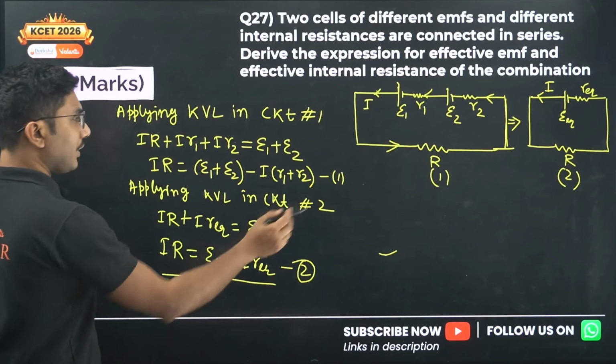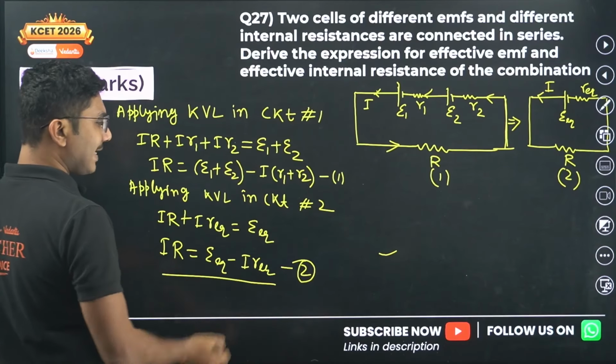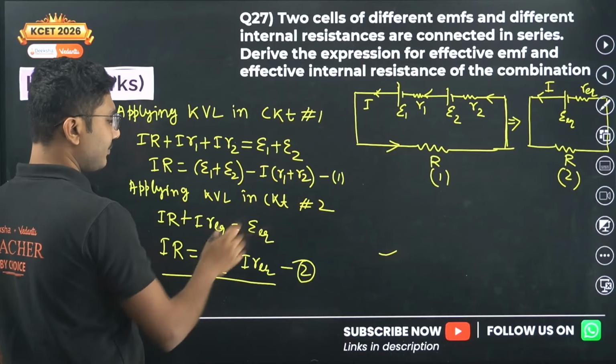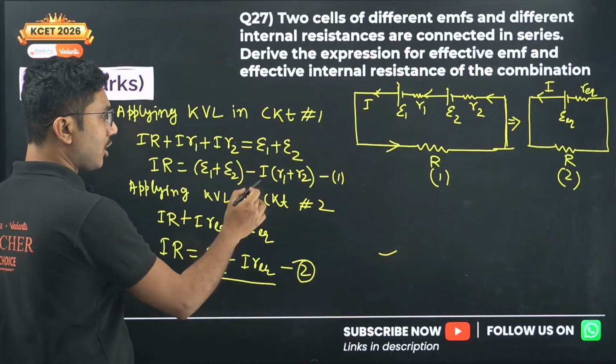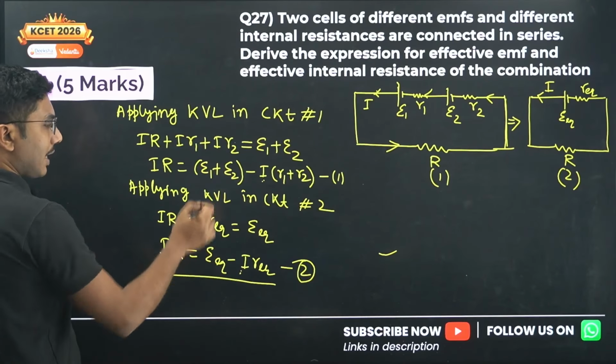So if you compare equation 1 and 2, our left hand side is the same. On our right hand side we have something minus something, here also something minus something, and one of them has a term with current involved in it and another one has only EMFs.